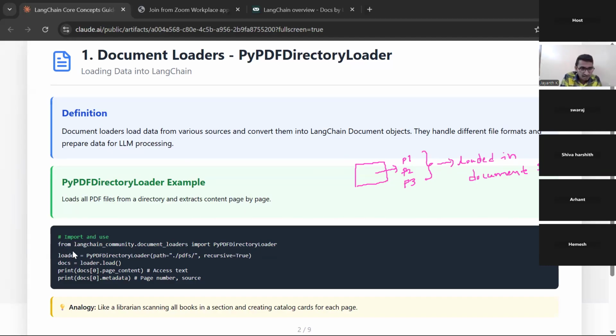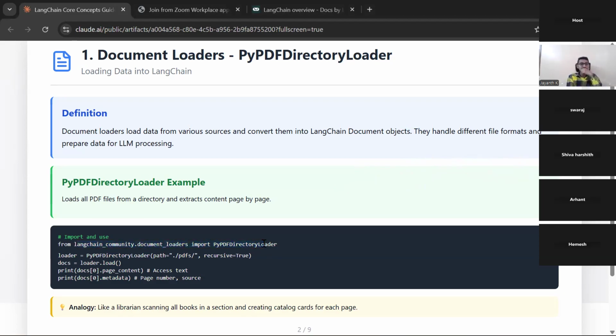Now you see here, Langchain community document loaders. I'm just giving the code example so that you will be comfortable when you see the code in the end-to-end project. You just have to import it from documents. Where is documents present? In the Langchain community, documents is present. You can see here Langchain community document loaders, and in that there is the PyPDF document loader.